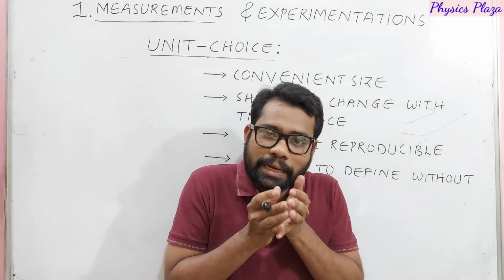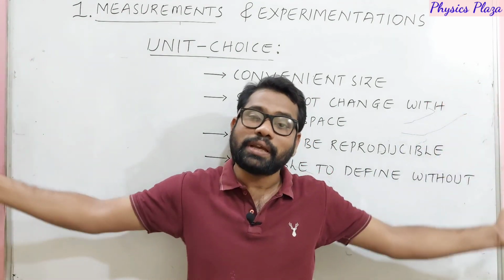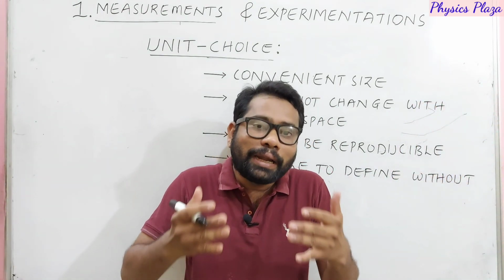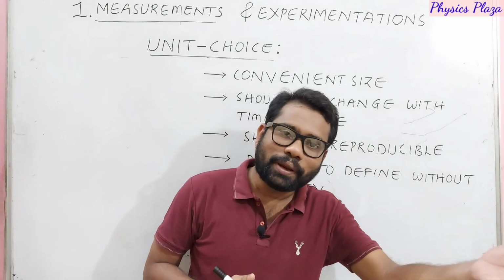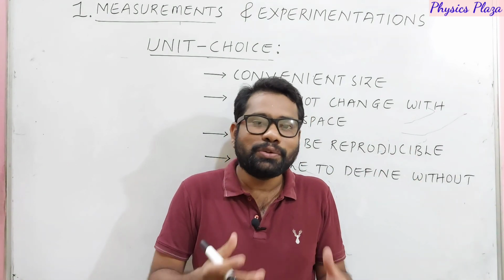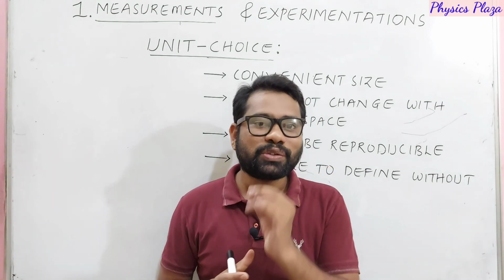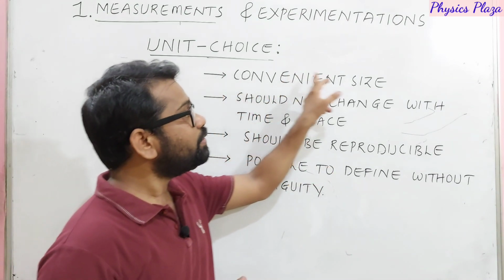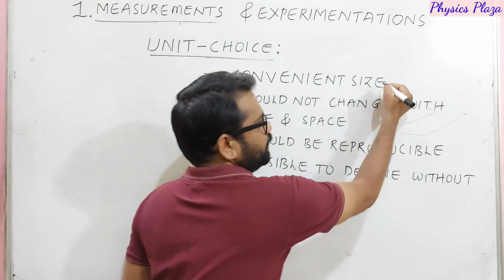For example, if its size is so big, first of all, we cannot carry it from one place to another. As we cannot carry it, how can we use it? So we cannot use it to measure physical quantities, right? That's why a unit should be convenient in size. That's the first one, convenient in size.